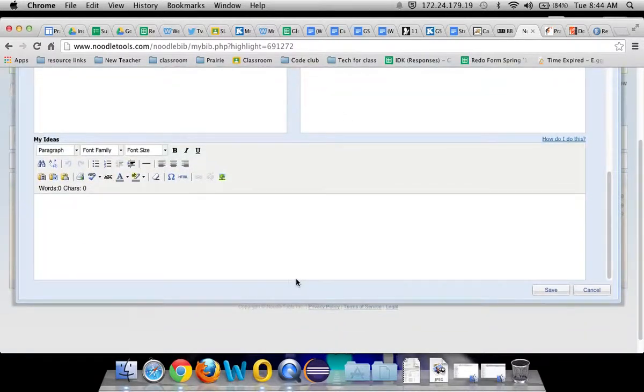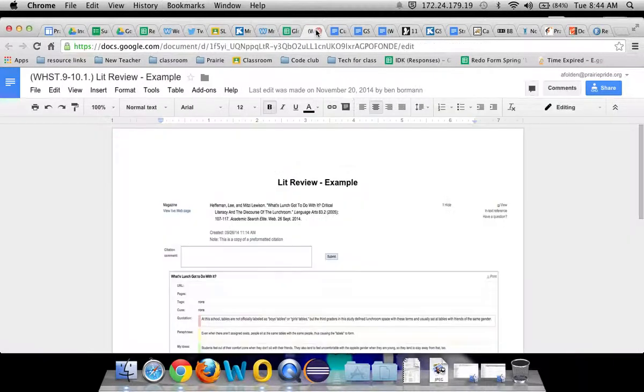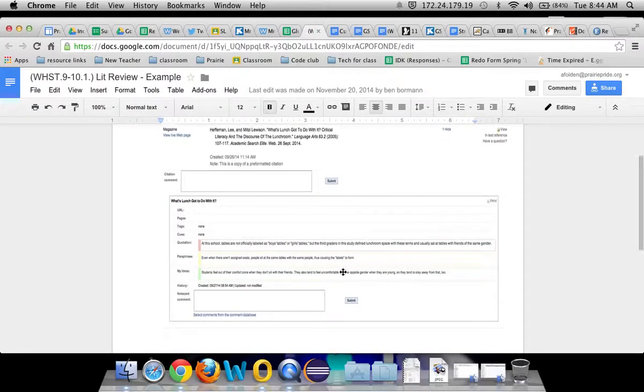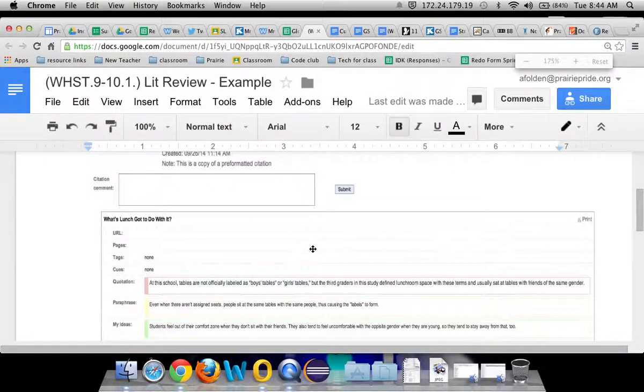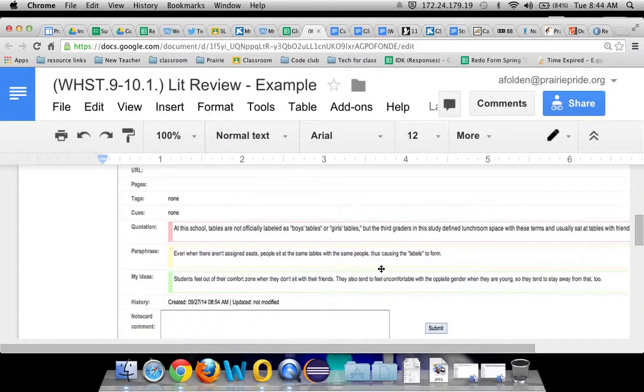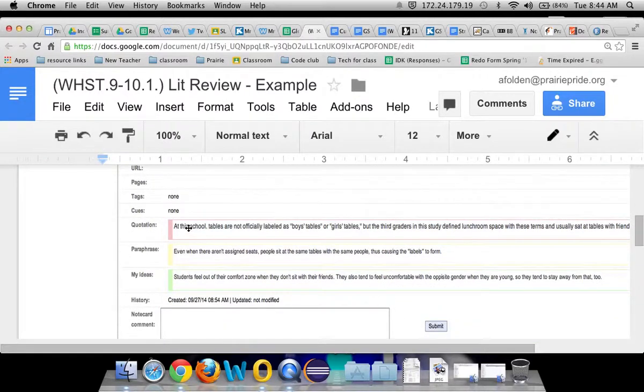I'm having trouble remembering what box shows what here. So I'm pulling up the example that we had from last year. When I click on this example from last year, you guys can't really see that, so I'll blow it up on this screen. This is a picture of what we see, okay? So the citation goes in, and then each one of these boxes is color coordinated. We want you to pull a quote or some bit of text from that article that actually supports your behavior question or helps answer anything about it, anything that will help out with your project.